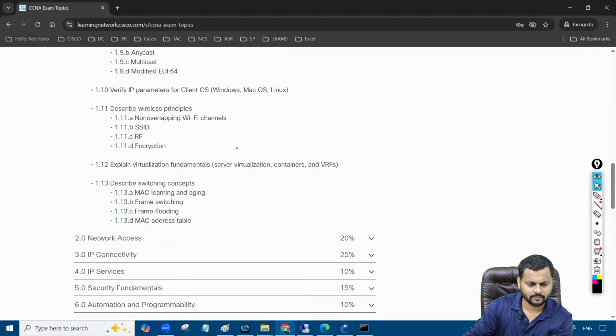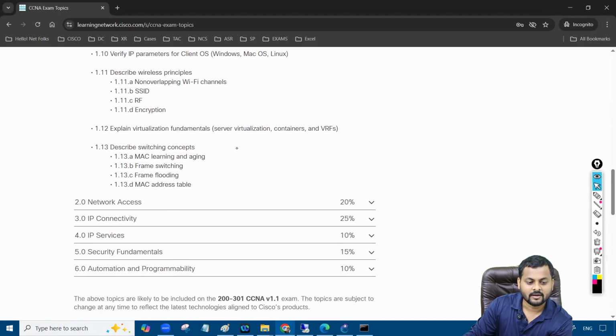Then after that, we have some part of the wireless principles. You need to follow the principles, right? That's the rule. And not last, I can say the second last, we have virtualization fundamentals. Here we are not going to talk about VMware and those things. We talk about why we need virtualization and what the benefits of virtualization are. Then after that, we have the MAC address learning concept. Every device has a MAC address, and we look at how the switch maintains the MAC address table. That's what we're going to talk about over here.